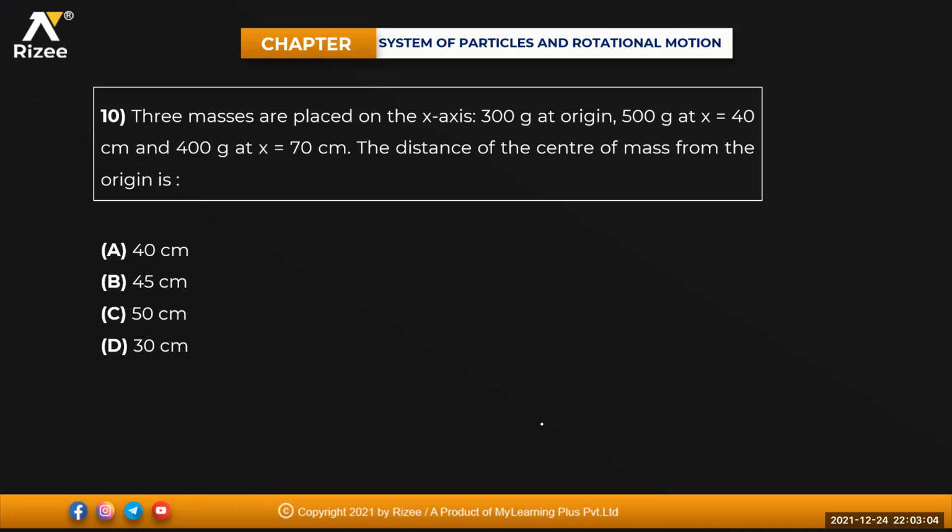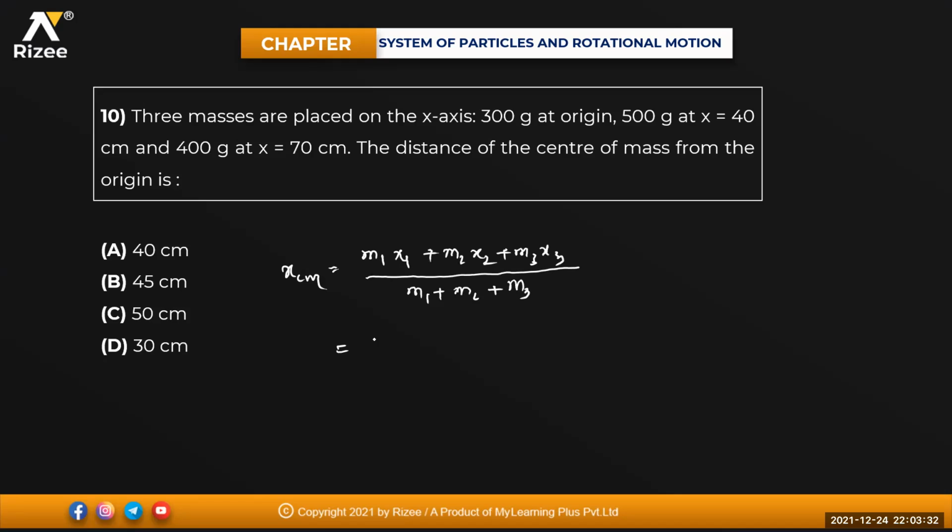Three masses are being placed on the x-axis: 300 grams at the origin, 500 grams at x equal to 40, 400 grams at x equal to 70 centimeters. The distance of the center of mass from the origin will be equal to how much? XCM will be equal to M1 x1 plus M2 x2 plus M3 x3 divided by M1 plus M2 plus M3.